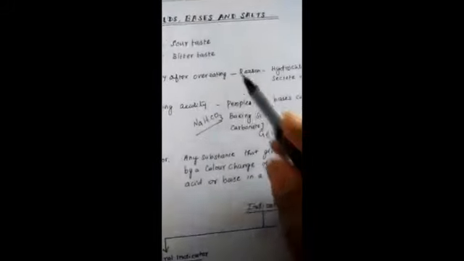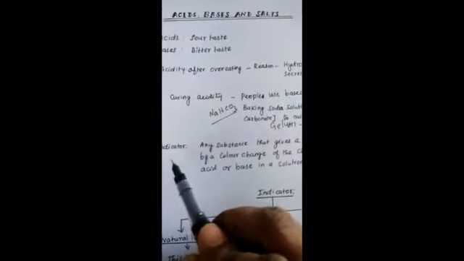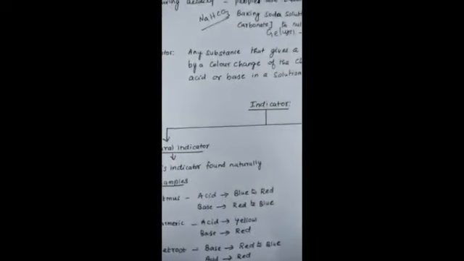Now, how do you test an acid or base? We use an indicator. First, the definition of an indicator: any substance that gives a visible sign, a color change, usually by a chemical species. When an acid or base is put into the indicator solution, the color changes. A change from one color to another is shown by the indicator.